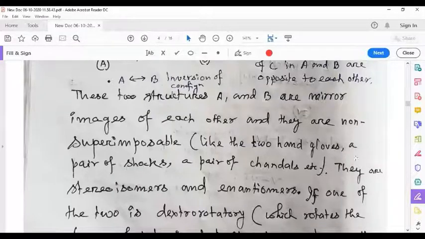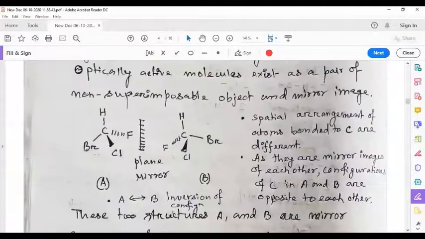Now structures A and B are stereoisomers and they are called enantiomers. First, they are isomers. They have the same molecular formula but different structures. Secondly, they have the same bonding connectivity. In these two structures, carbon is bonded to the same atoms. That's why bonding connectivity is the same, but the spatial arrangement of atoms is different, because you can say the bromine is on this side, here bromine is on this side. Similarly, fluorine and chlorine also. So the spatial arrangement of atoms is different.